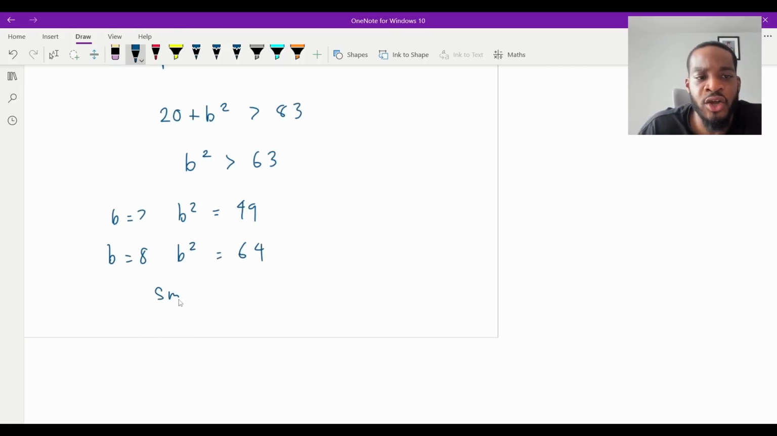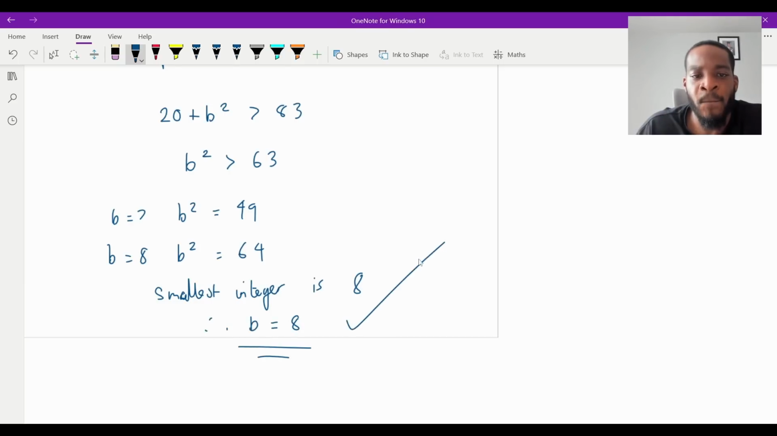So the smallest value for b squared to be more than 63, which is a positive integer, has to be 8. So I'm just going to write smallest integer is 8. So therefore b is equal to 8. And that's it. And that's question 2 finished.